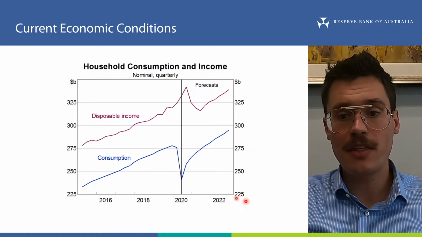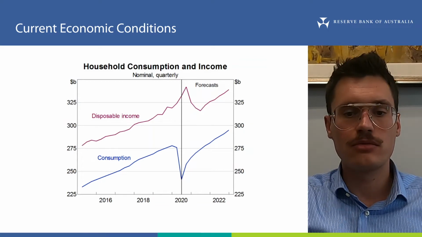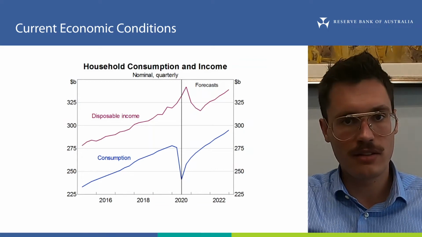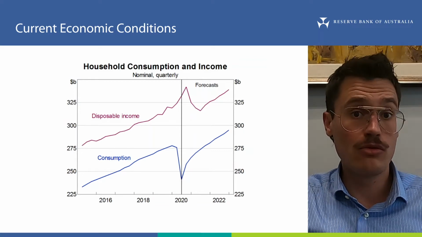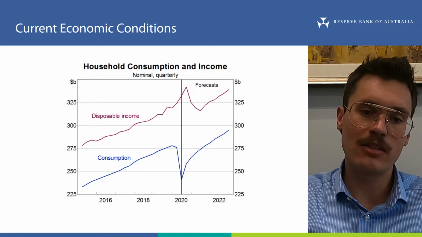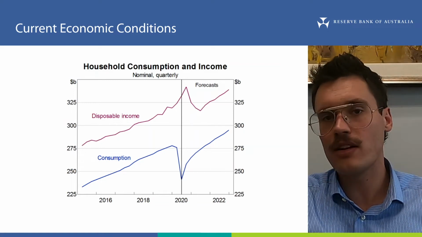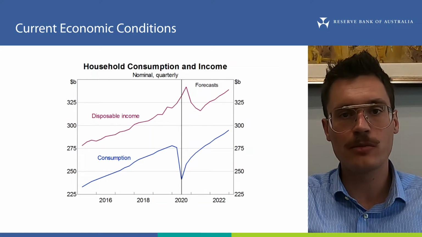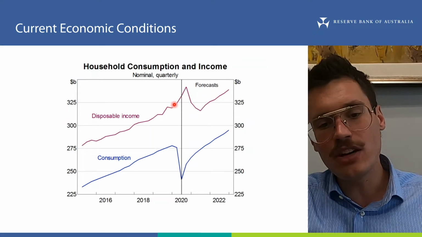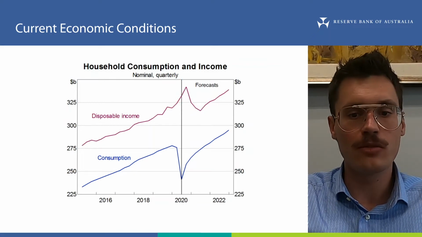At the same time, the things that households consume have changed a lot. Spending on travel, cafes and restaurants, and clothing and footwear have all fallen sharply. In contrast, spending on food, household goods, and also spending online has increased as people have stayed and worked from home much more than they normally do. At the same time, we can see that households' disposable income has actually increased through this period, despite the large losses in employment we just saw.